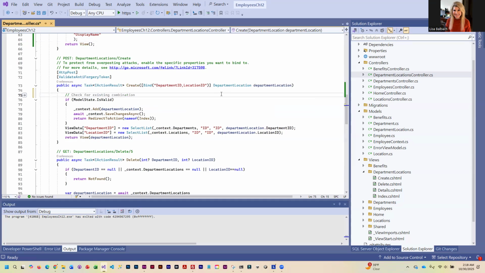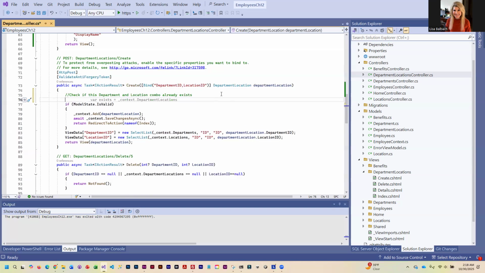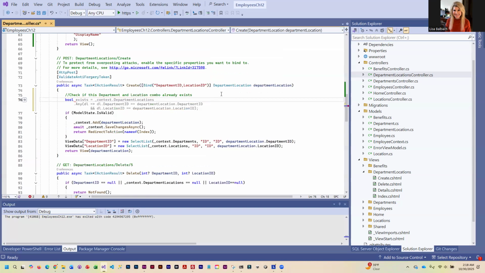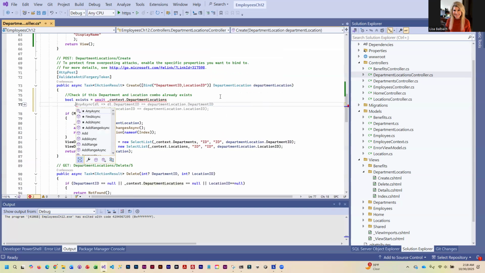Okay, so that is what we're going to do. And I'll put a little comment in. Check if this department and location combo already exists. Okay, so that's the first thing that we're going to do. And we'll say bool exists equals context dot department locations dot, and we're going to look for any. I'm going to press tab and make adjustments to this as needed.